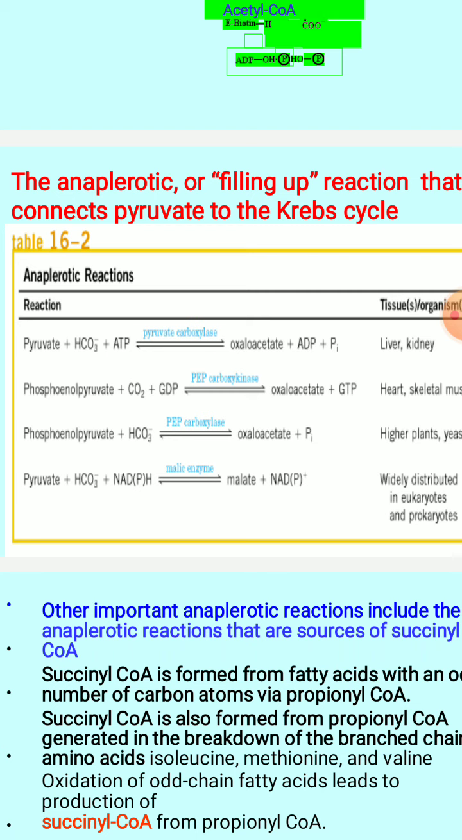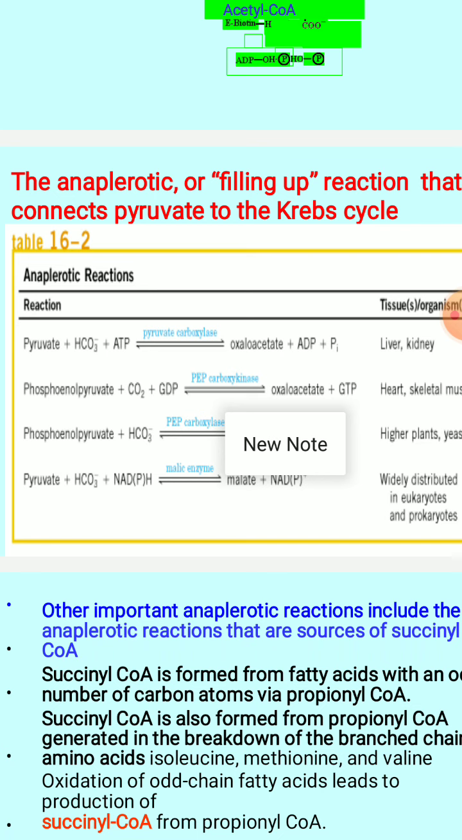So pyruvate, as I said just before this slide, pyruvate carboxylase, formation of oxaloacetate, which is going to happen in liver and kidney. And phosphoenolpyruvate is going to react with the carbon dioxide molecule, again a carboxylation process, which is a GDP dependent reaction. So GDP is required for this reaction. The enzyme phosphoenolpyruvate carboxykinase is involved in the conversion of phosphoenolpyruvate to oxaloacetate, right? Plus GTP. GTP is going to be synthesized.